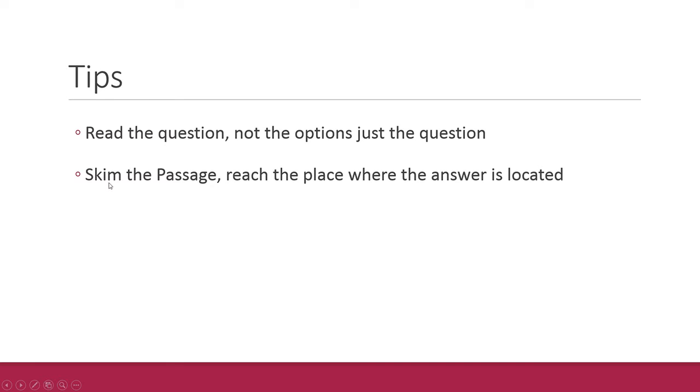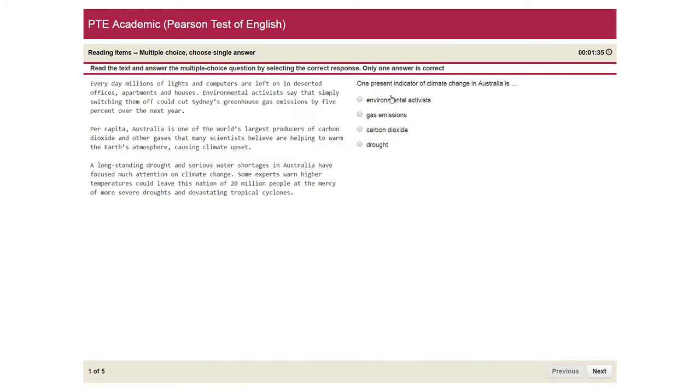So now getting to the second tip. The second tip is skim the passage to reach the place where the answer is located. So we need to skim the passage and find out the location of the answer. We don't need to fully read the passage. We need to skim the passage and find the place where the answer is located for the question.